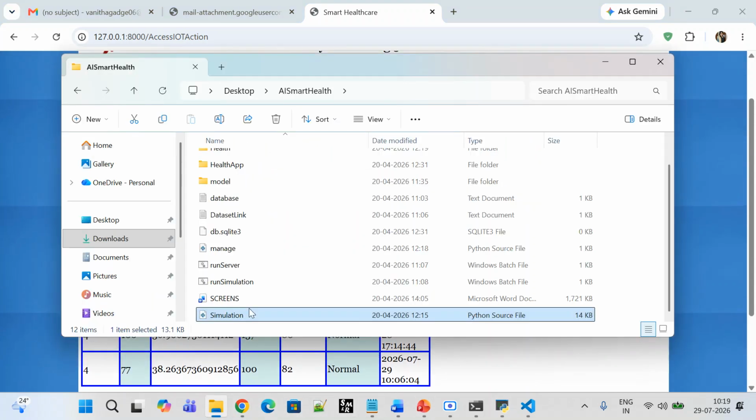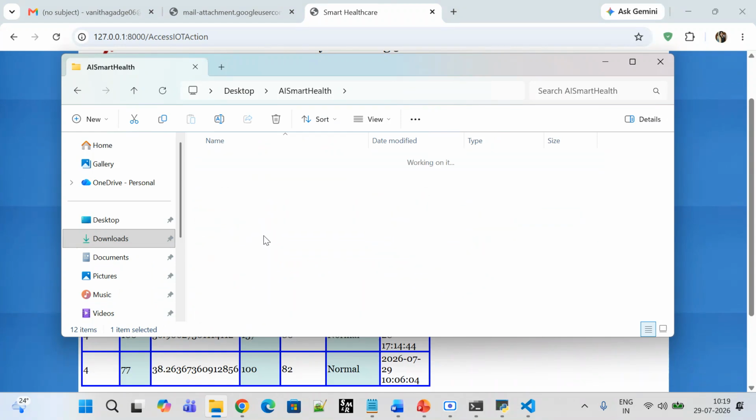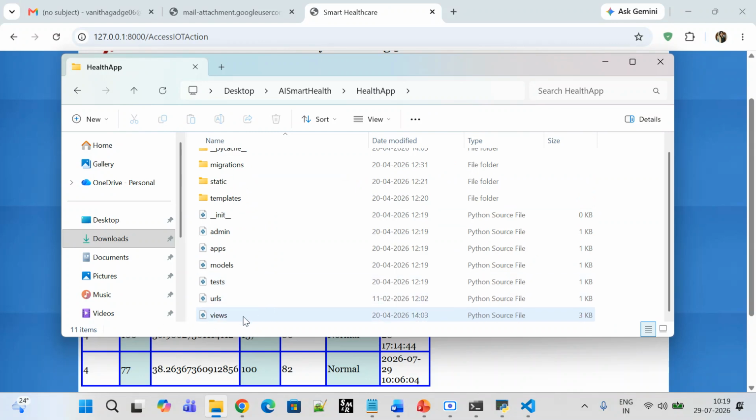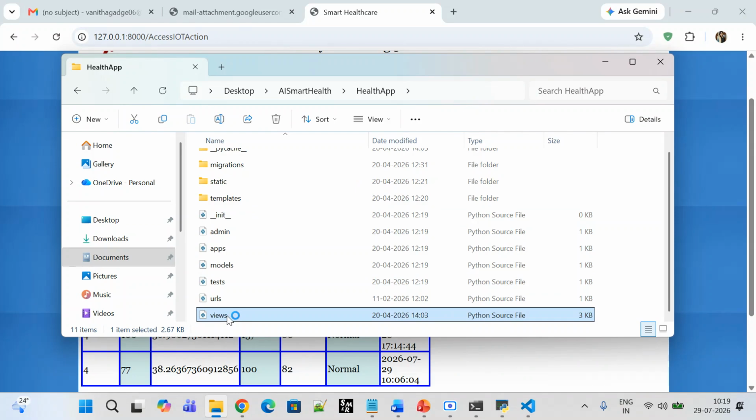And to talk about this, by using the health app folder, like entire project logic, once we open this views. Okay, so let me go to the views here. This is a Python source file. Let me just open this, and here how exactly we have imported all the libraries, using the Django framework.